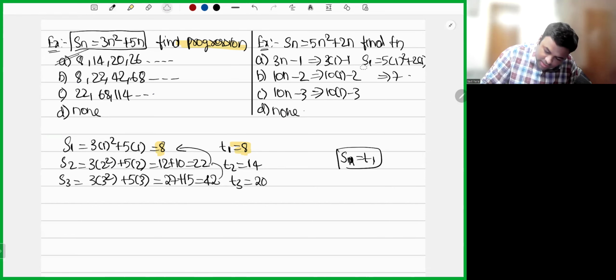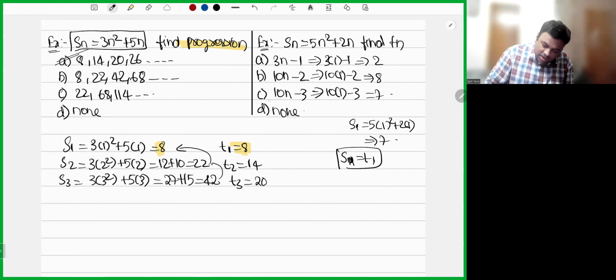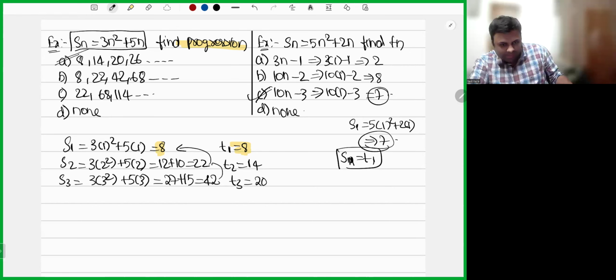We got that S1 is equals to 7. Then what will be this? 2, 8, 7. So here we got C, here we got 7. Both are same. So what's the answer? Option C is the answer.